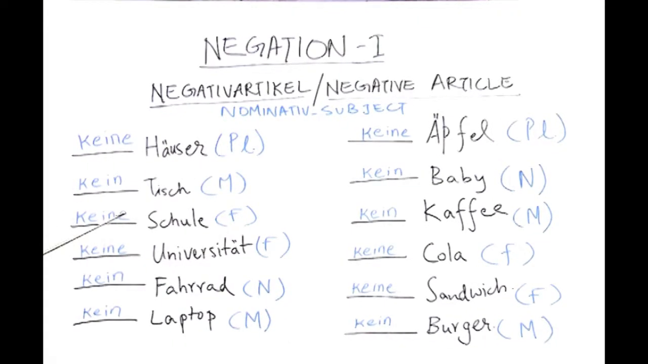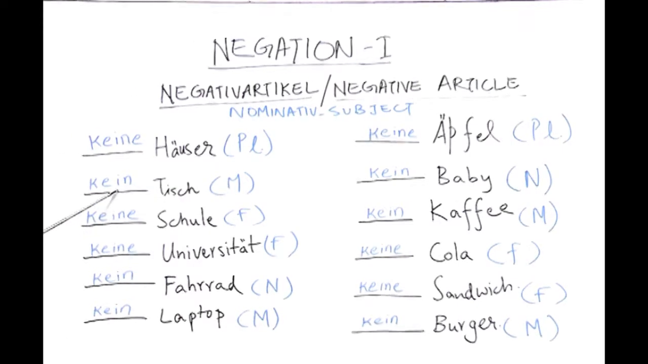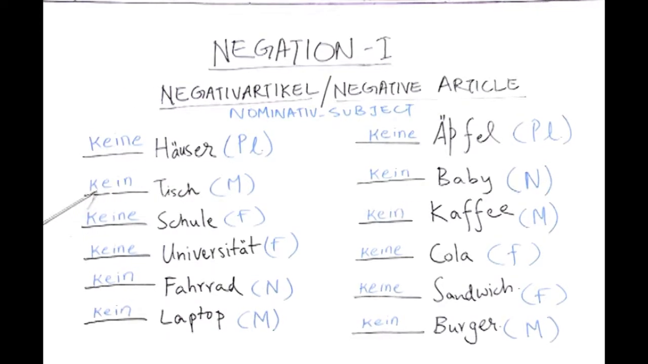Now, let us look at this word Tisch, which means table. Our first student wrote the negative article kein, and the other student wrote the gender of this noun, which is masculine, der, and both answers are correct because the masculine gender has the indefinite article ein, and when combined with k it makes the negative article kein.